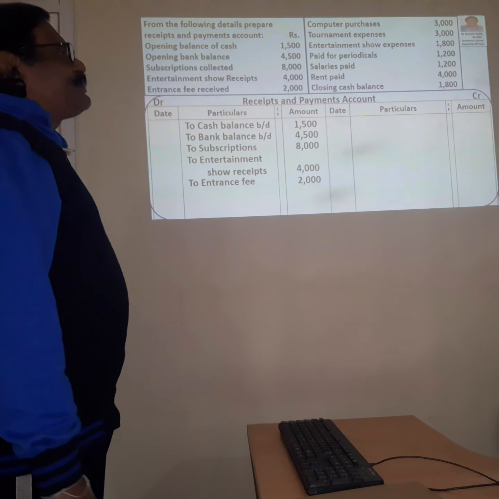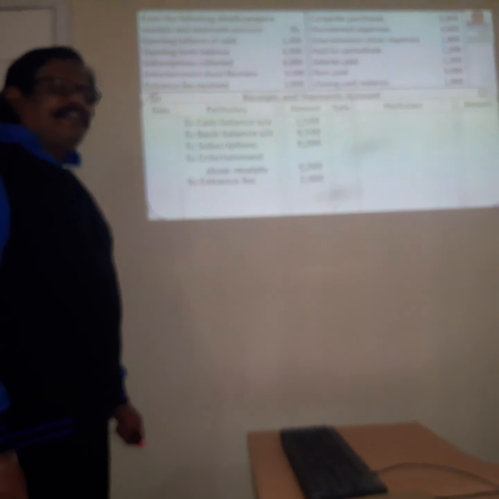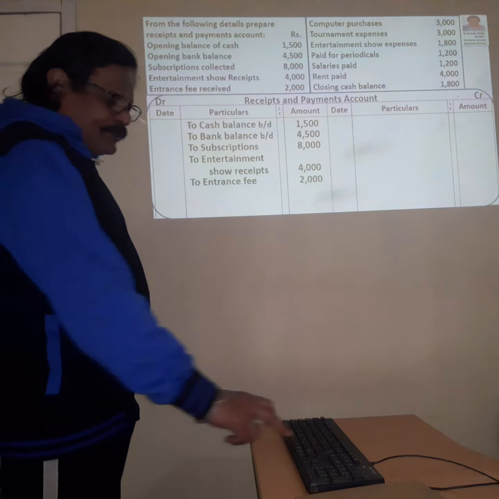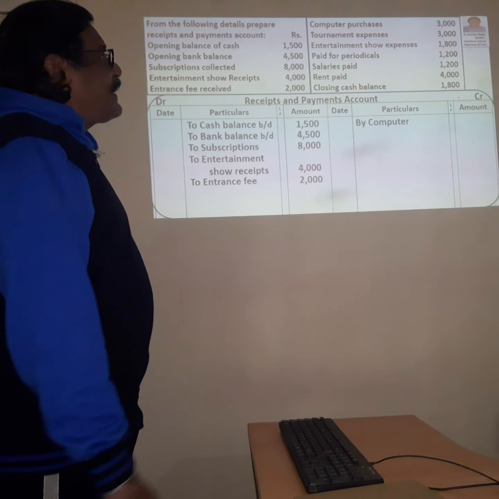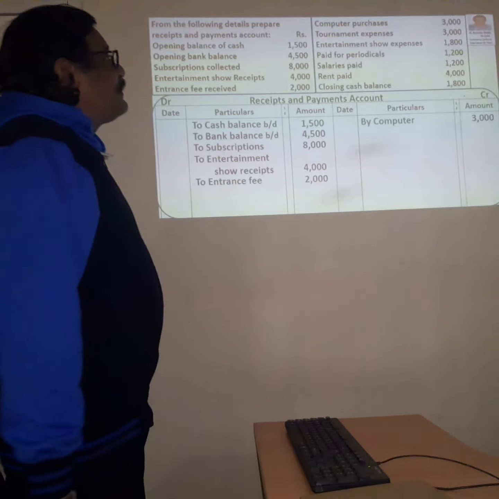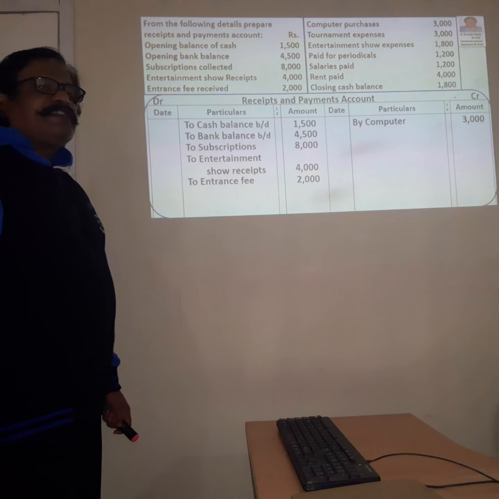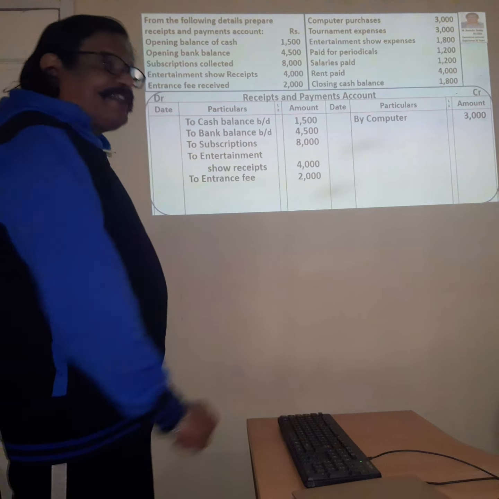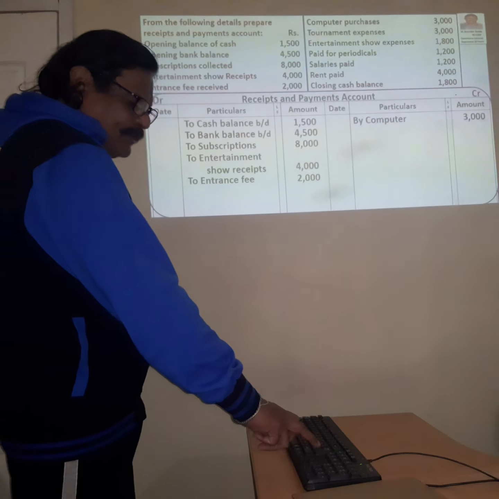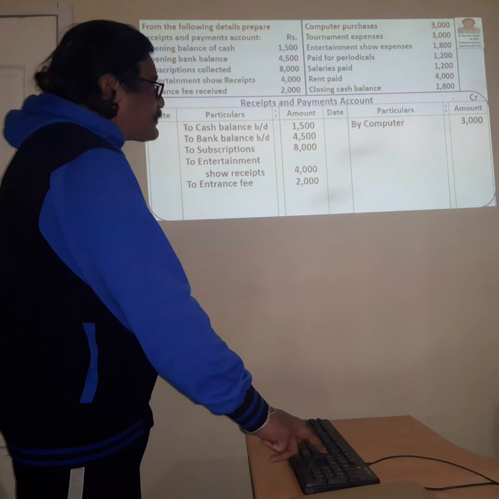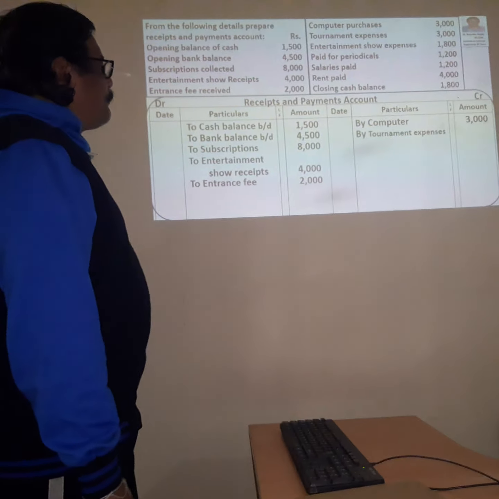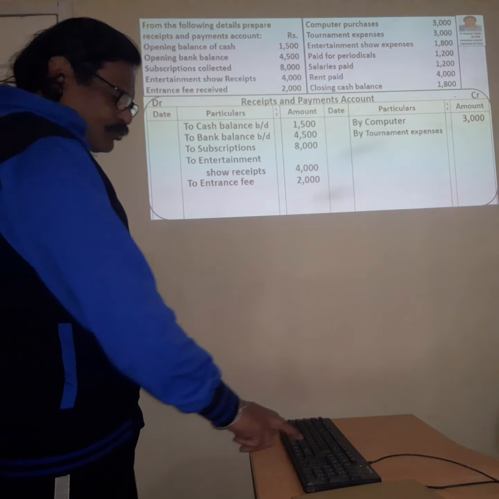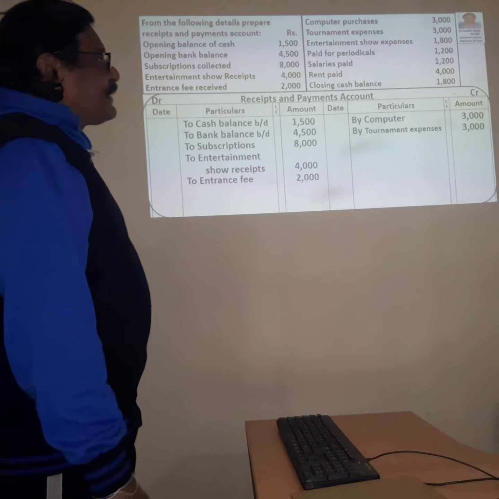Now computer purchased. When you are buying any asset, the amount is going out, you are making payments, so it comes on the payment side. By computer 3,000. Then tournament expenses, that means these are the expenditures for conducting the tournament. You incur the expenditures, so you have to show it on the credit side, that is the payment side. So by tournament expenses, we are showing the amount as 3,000.